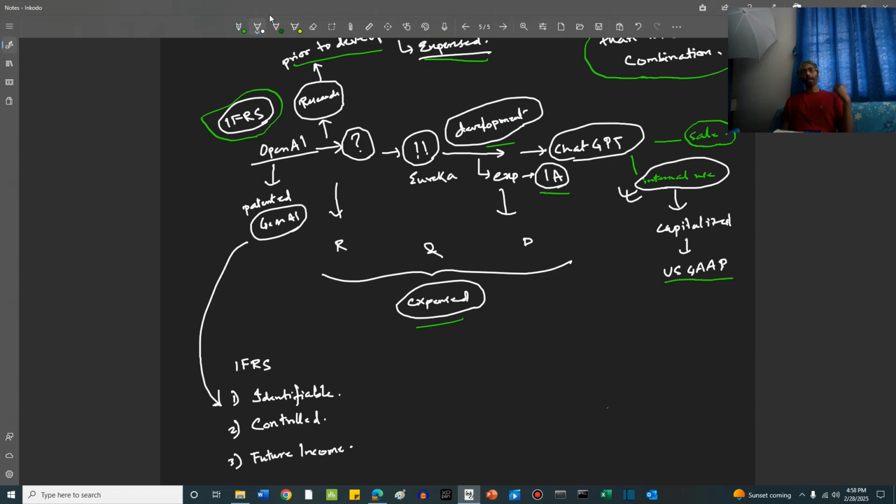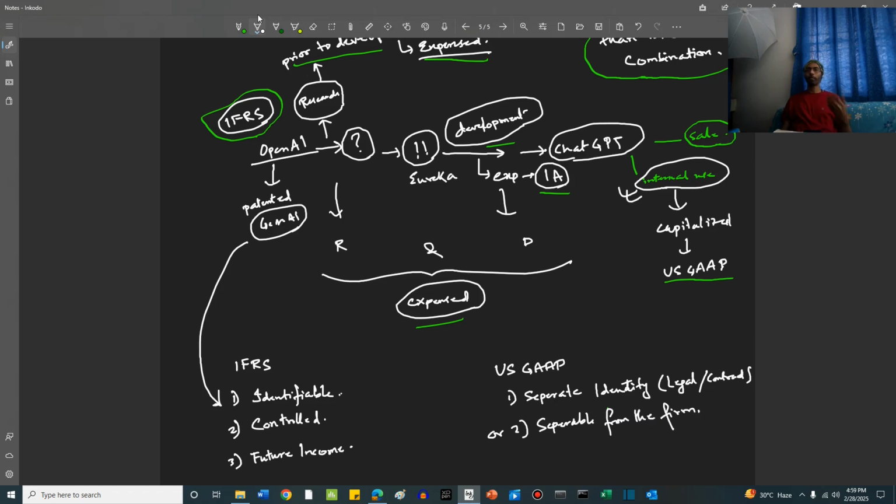Now, what are the criteria under US GAAP? There are basically 2 sub-criteria. One is it must have a separate legal or contractual identity. Or it has to be separable from the rest of the firm, clearly separable from the rest of the firm. So these are the 2 criteria, either or, under US GAAP.